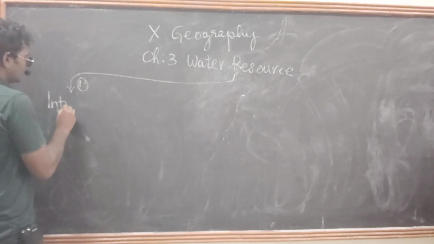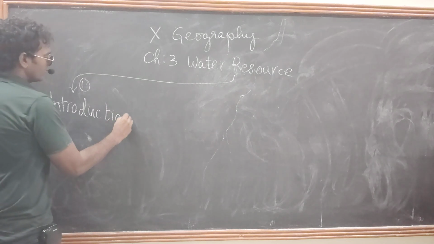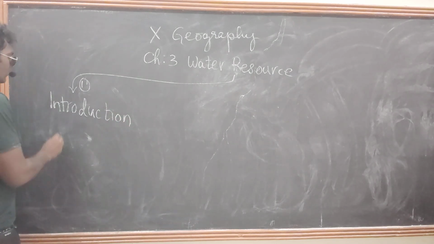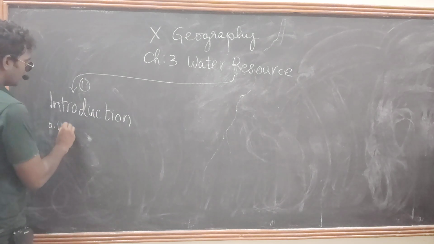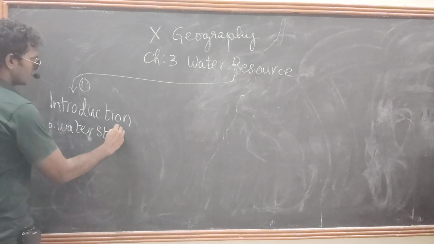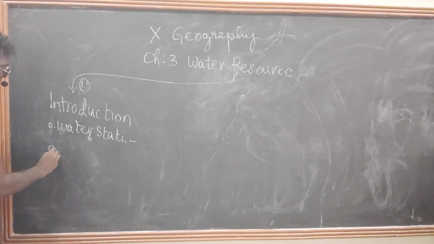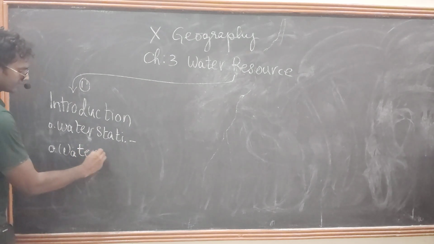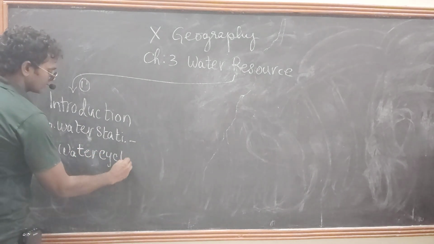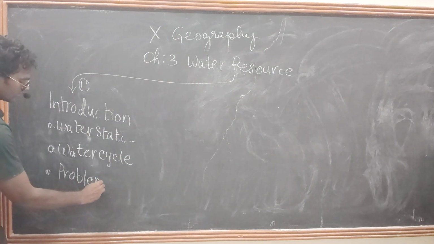In this introduction, we discuss the water statistics, the second one is the water cycle, and the third one is the problem. What is the problem?